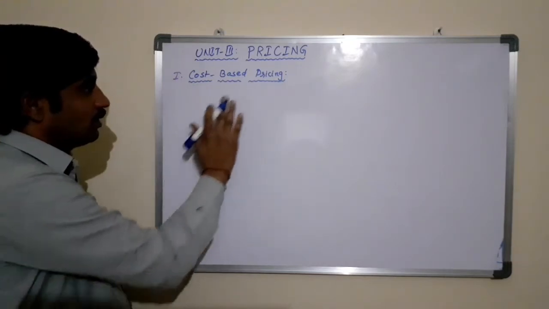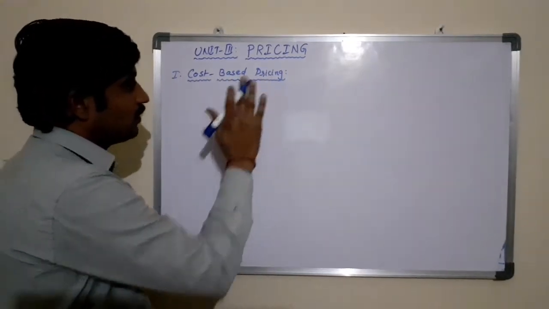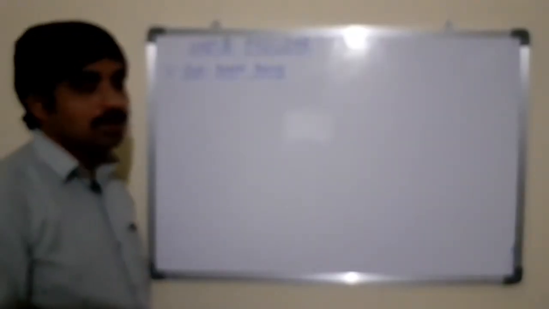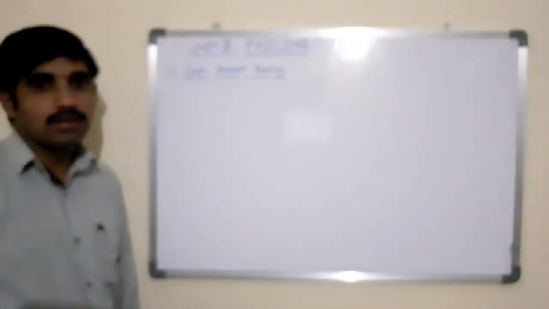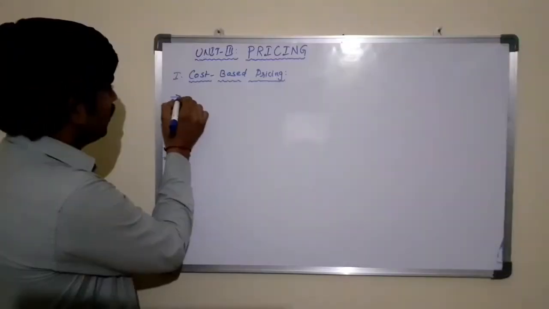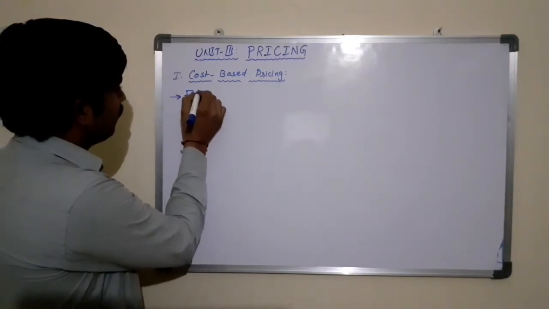Based on the cost, the price which is fixed for the product or the services is known as the cost based pricing method. So here we have discussed three types of cost based pricing method, that is full cost pricing